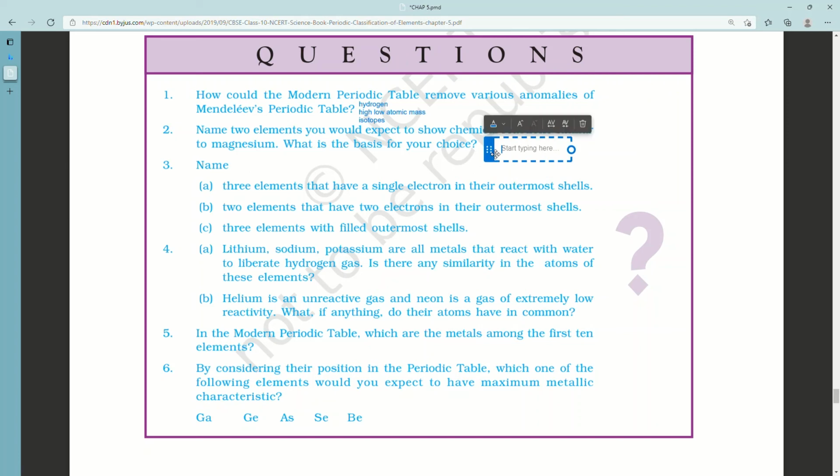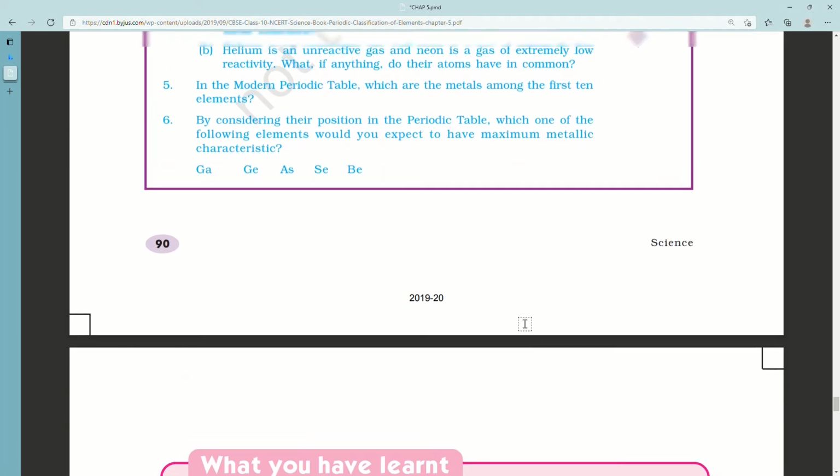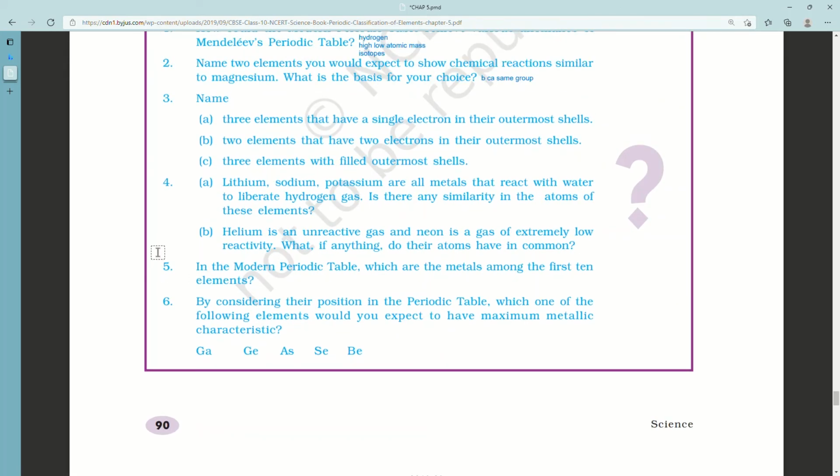You find out how. Okay, first one, hydrogen is given a special place in the modern periodic table. We don't have to worry about isotopes because in a single slot a single element is placed, no matter how many different atomic masses it can have. Since these are placed according to atomic number, we don't have to worry about atomic mass. So it does not matter if an element has higher atomic mass or a lower atomic mass compared to the other one.